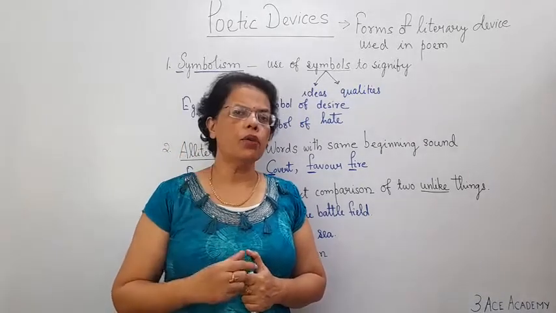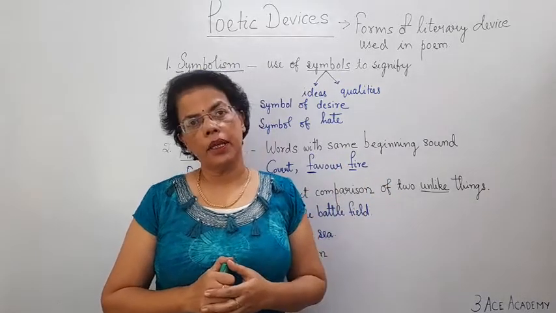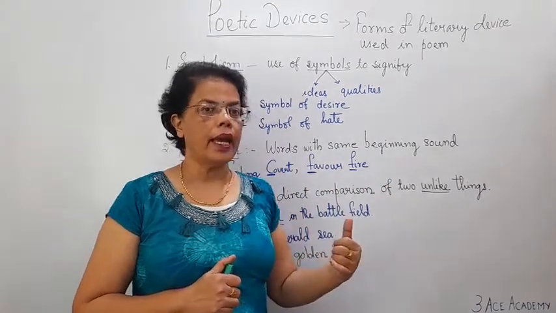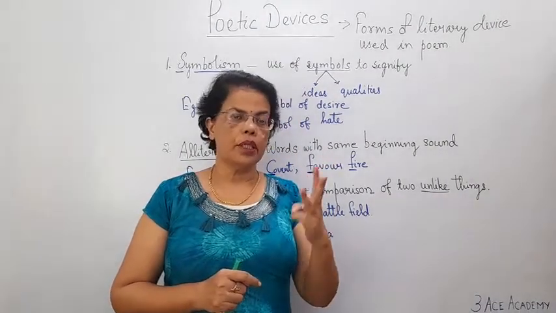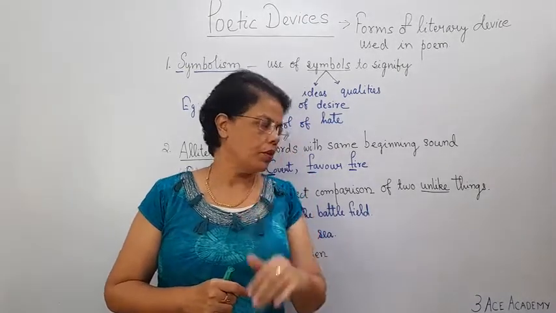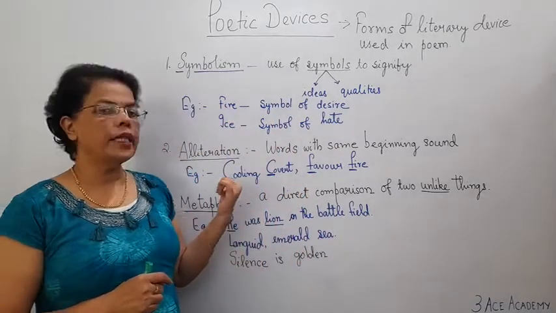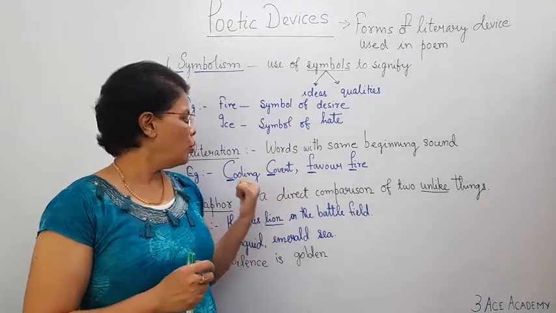Maybe there will be a question in this third line, which poetic device has been used. So if you read the line, maybe in that line two or three words are starting with the same sound. Alright. For an example, if I say cooling covered, what is the sound? K. So cooling covered.